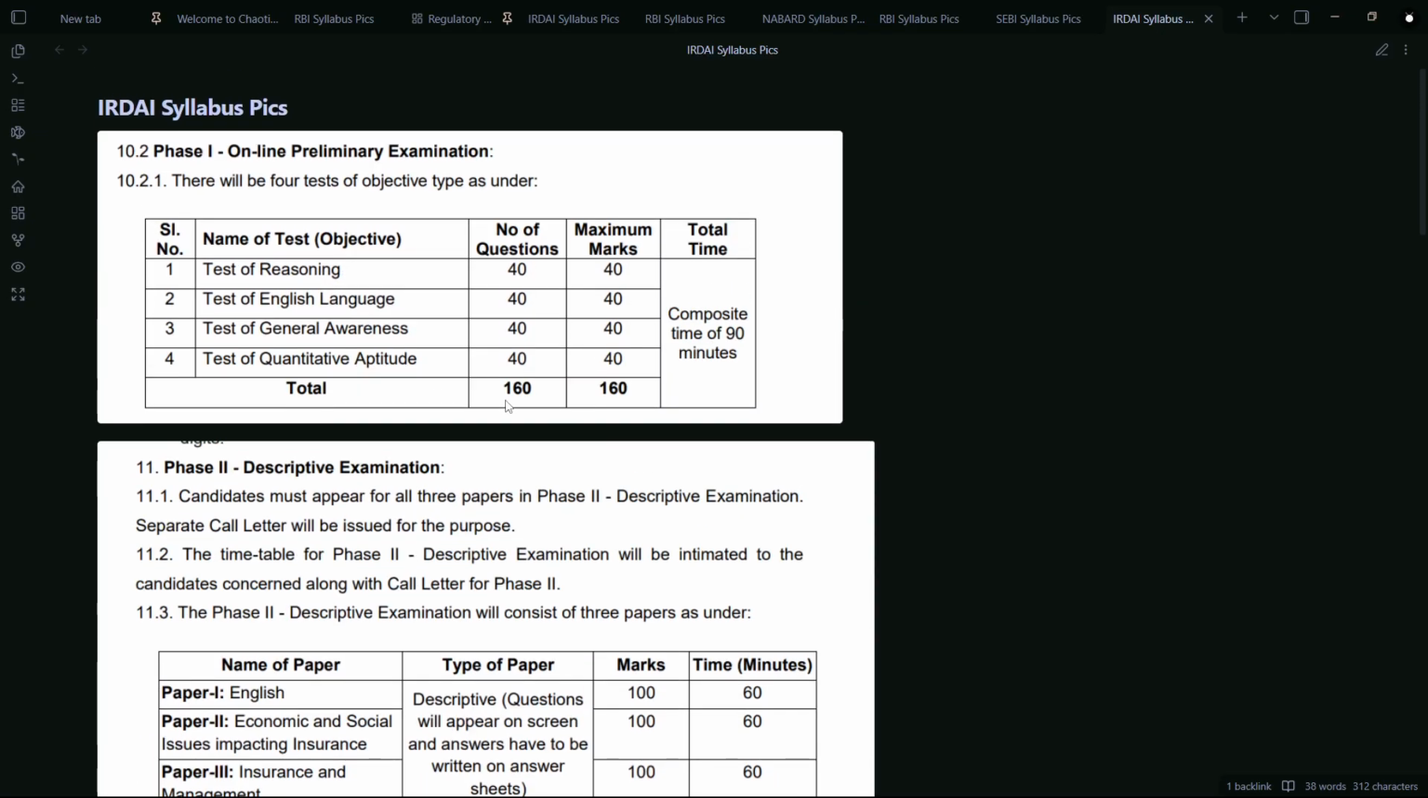Okay. Phase one again will comprise of 160 questions, 1 mark each question. The good part is that you can switch between these subjects, as far as in RBI you cannot. In SEBI also you can switch.